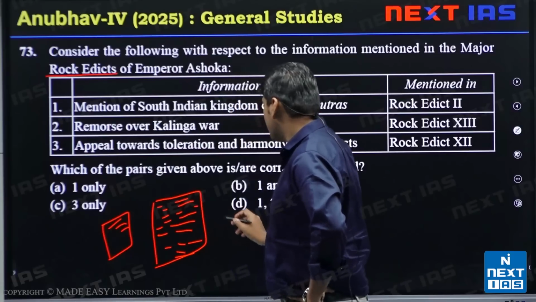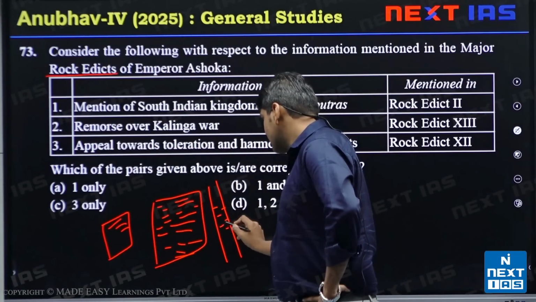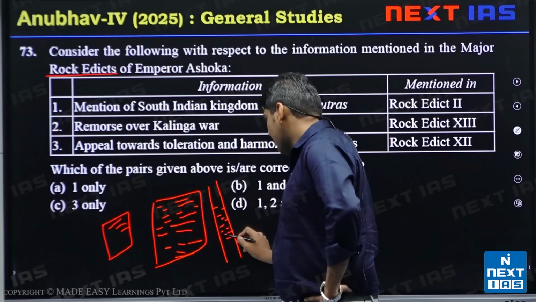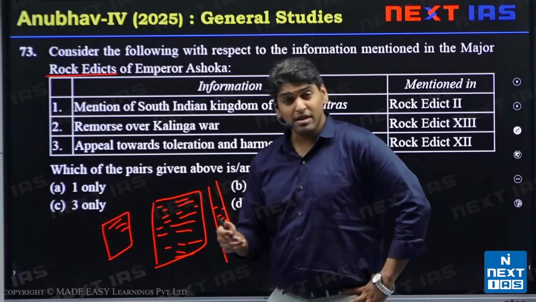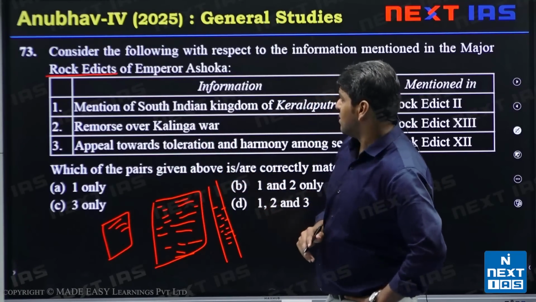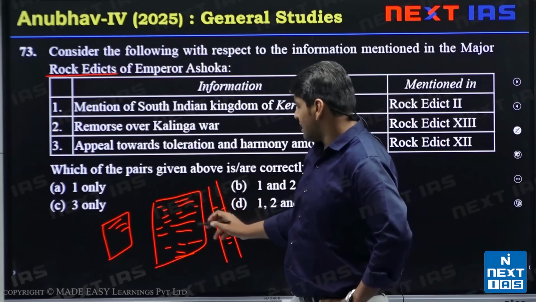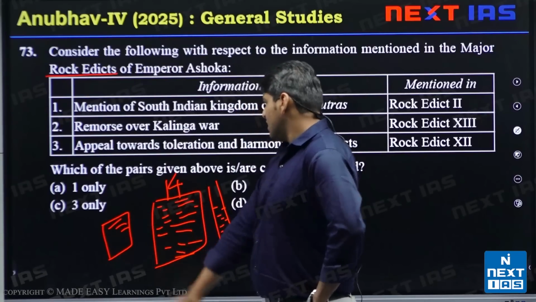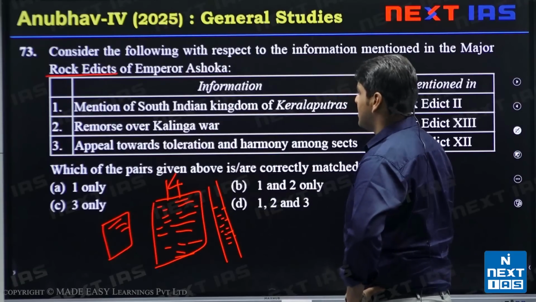And then we have pillar edicts. On pillars, they write things, like the Ashokan Allahabad pillar. Most famous are the Ashokan rock edicts. In the major edicts, there are 14 points written. So we'll see what that is.